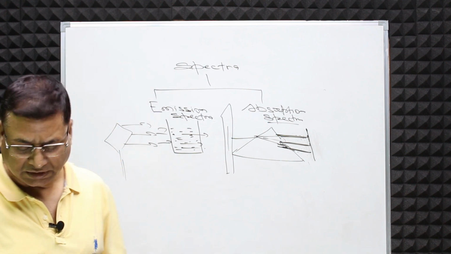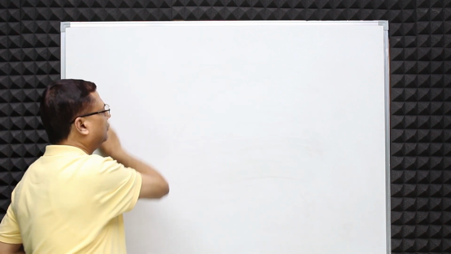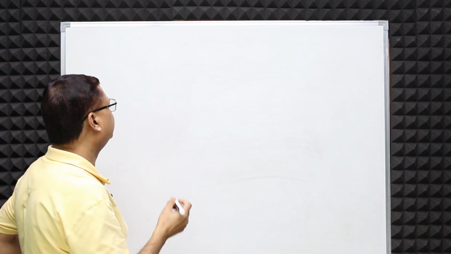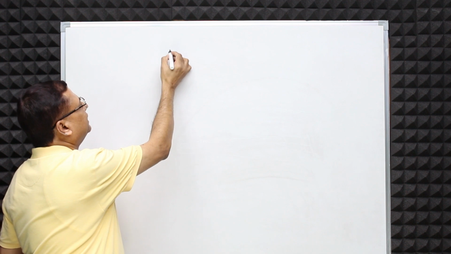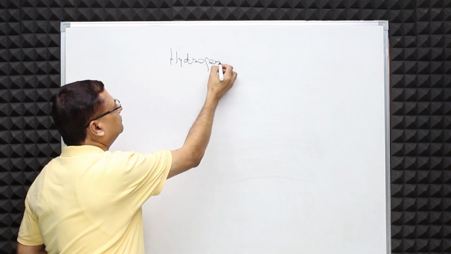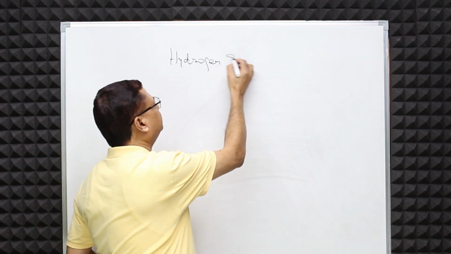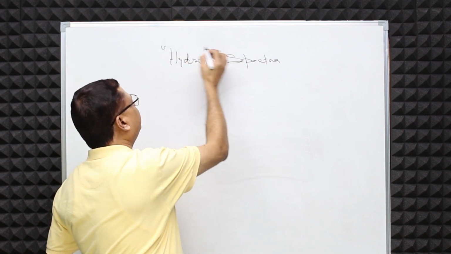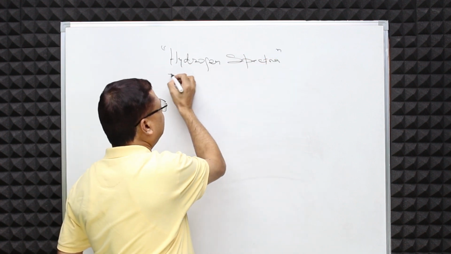Now, we'll discuss what hydrogen spectra is. When I say hydrogen spectra, this is very, very important, of very high scientific value.